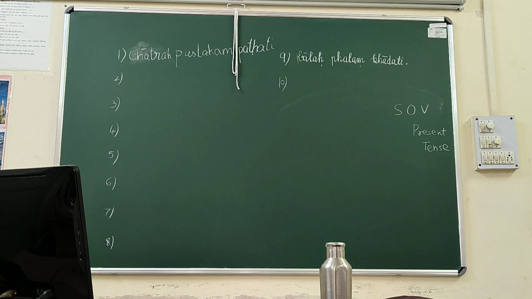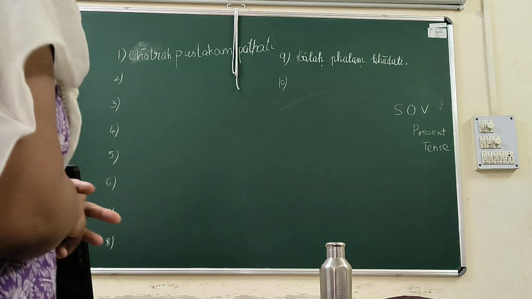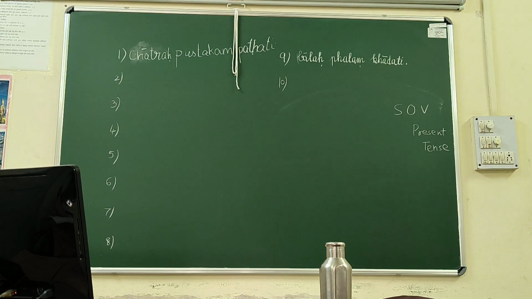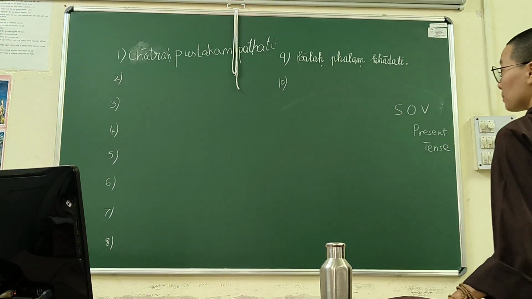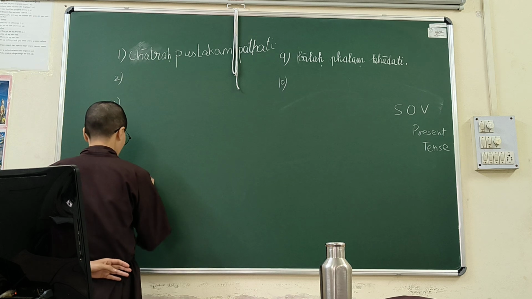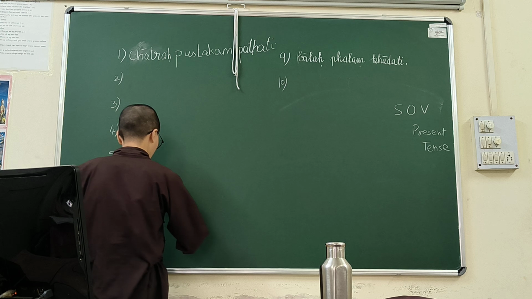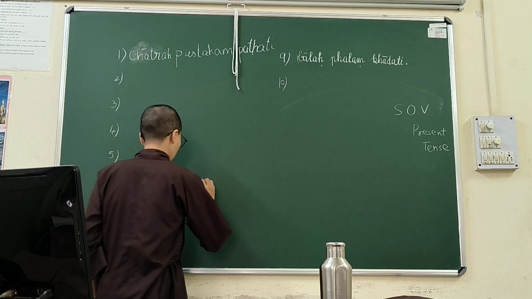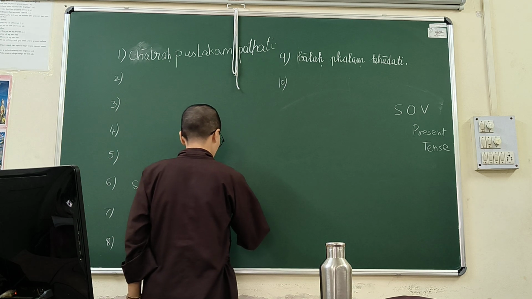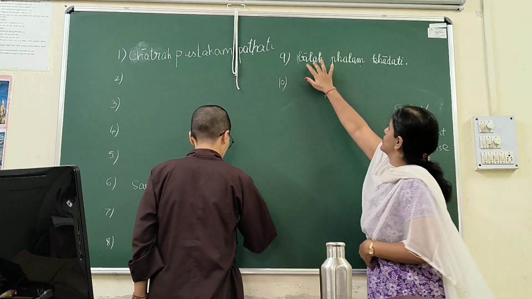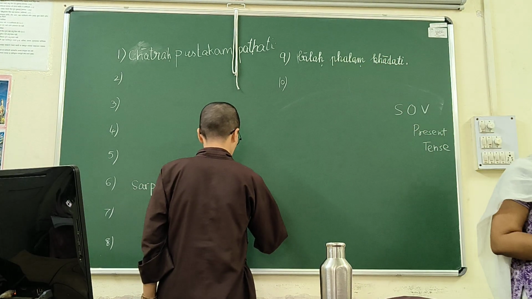Very good. 2 of them have come ahead and written 2 sentences. Others, please, quickly. Everyone has to write just 1 sentence. It can be first person, second person, third person, singular, dual, plural, anything you can write. Any 1 sentence in present tense. Come and write on the board. Quickly, think and write. Anywhere you can write. What I want, I have told you. Subject, object and verb. This is subject, this is object, this is verb. Only that much I want.